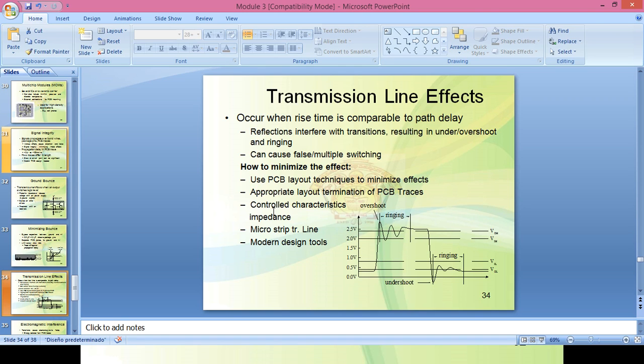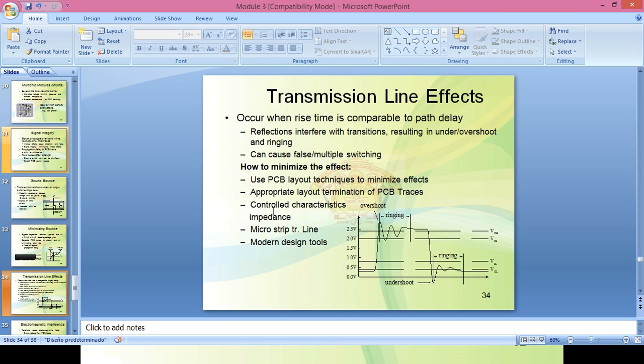In modern design tools, like FPGAs, there is a facility to add this characteristic impedance, or you can say a termination impedance, on the IC or on the track side. So that's all about that.